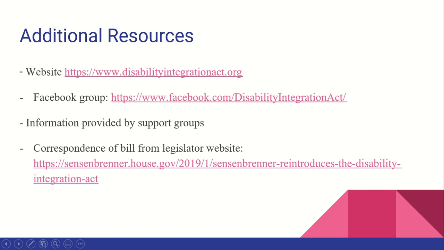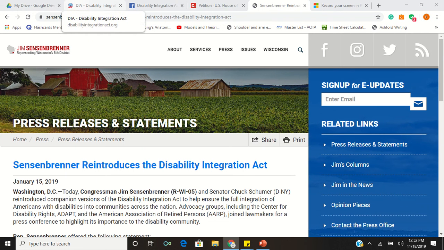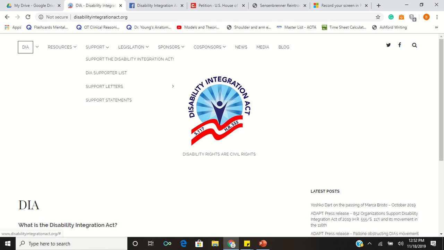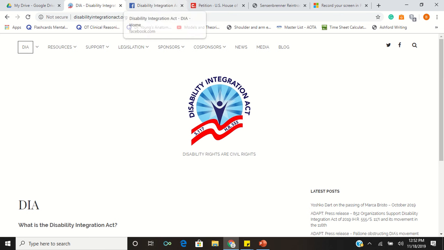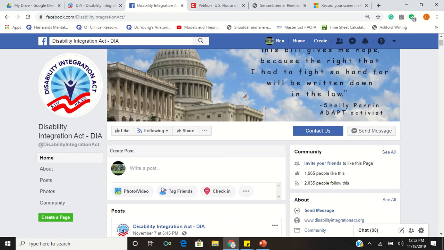So we have the website, the Facebook group, and the correspondence of the bill, which I'll be showing you guys right now. Here's the website that we have. It shows you the support that the bill can give. It has fact sheets, legislation, the different House and Senate bills, and the different sponsors of the bill, and then you have the co-sponsors, the news and media, and the blogs. This really helps gain information and knowledge on the bill for the community.